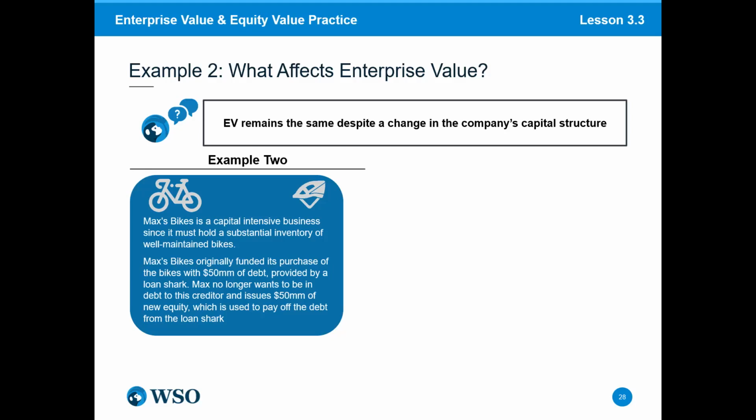He wants to pay off his creditors, and in order to do so, he issues $50 million of new equity, of which these proceeds will be used to pay off the debt from this loan shark. So the question here is, in the previous example, we saw that as we increase debt, there was no impact on EV. Now, as we decrease debt, there's a question of, okay, would that decrease enterprise value?